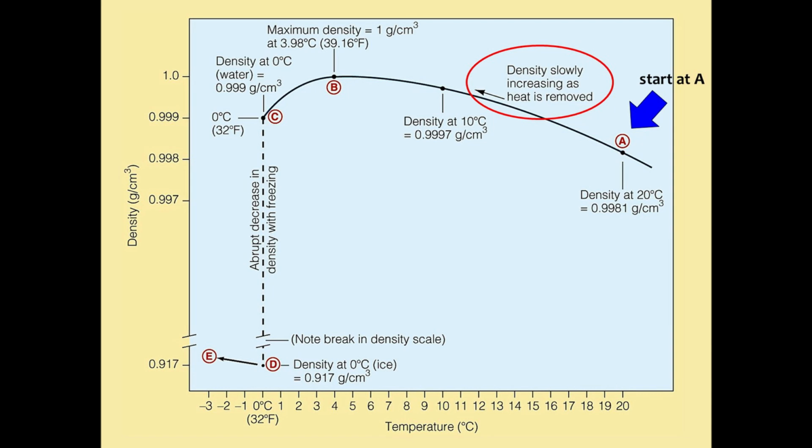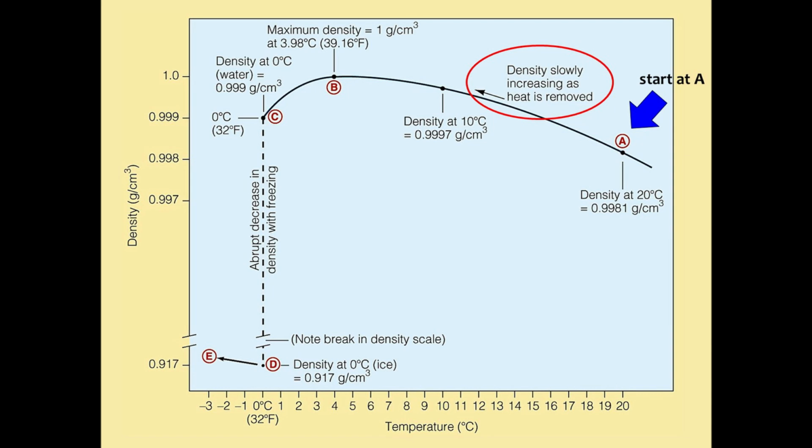So we're going to start at point A. And let's say this bottle of water is at room temperature. It's at 20 degrees Celsius, and it has at that point a density of a little under 1 gram per cubic centimeter. The typical density of pure water should be about 1 gram per cubic centimeter. Sorry, I said cubic meter before. So we're going to start at point A. We're going to stick this bottle of water in the freezer and see what happens.